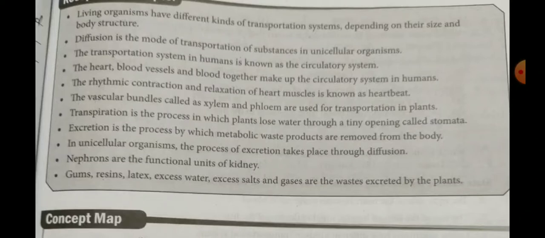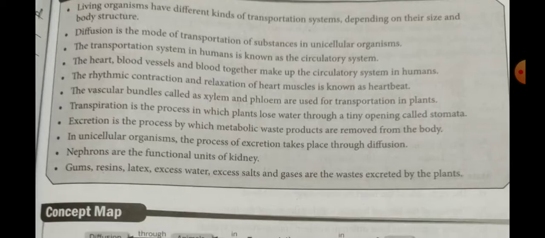Next, the transport system in humans is known as the circulatory system. The heart, blood vessels and blood together make up the circulatory system in humans.